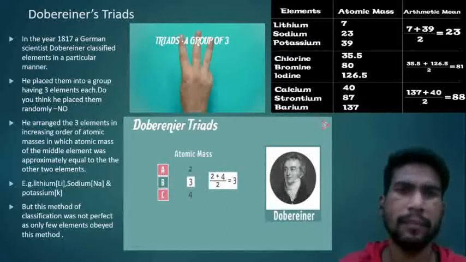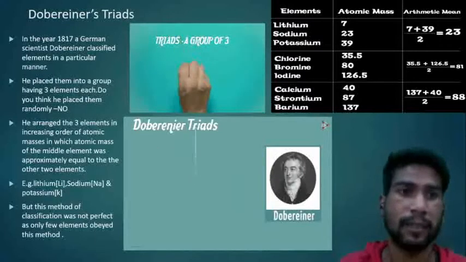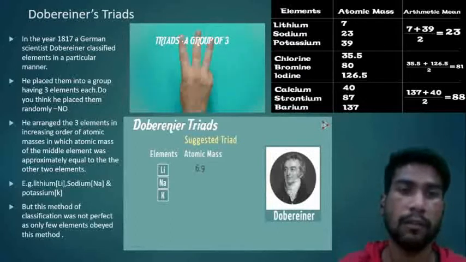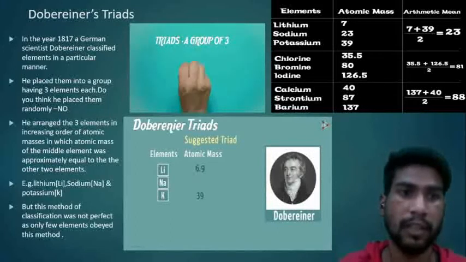Do you think he placed them randomly? No, he did not place them randomly. He arranged the elements in increasing order of their atomic masses. So he arranged 3 elements in increasing order of atomic mass, in which the atomic mass of the middle element was approximately equal to the average of the other two.